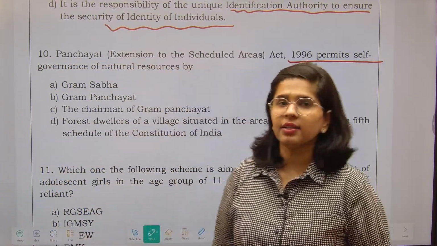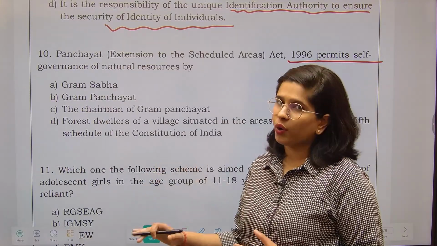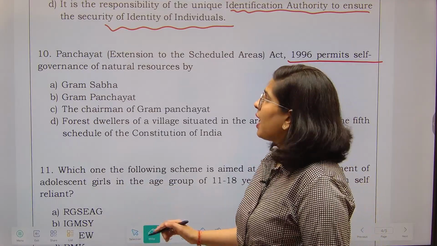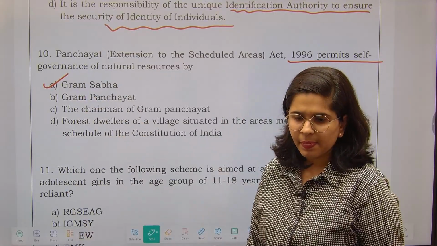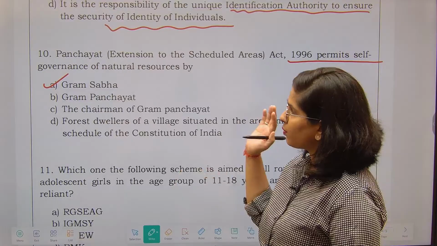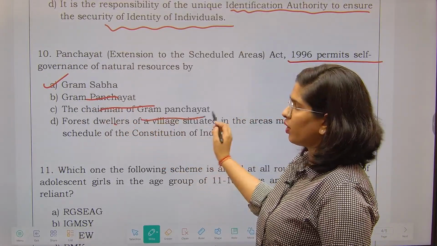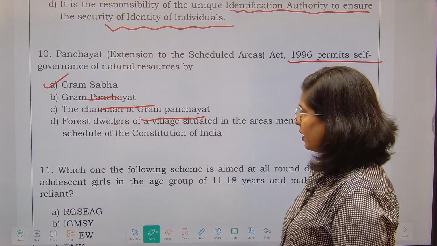Now this question is of a type where, if you know it, then you know it. No guesswork can work over here, and the correct answer is your Gram Sabha. So self-governance of natural resources has been provided to the Gram Sabha. No Gram Panchayat chairman or forest dwellers, etc. No such options exist over here.